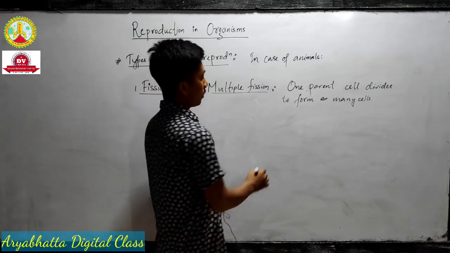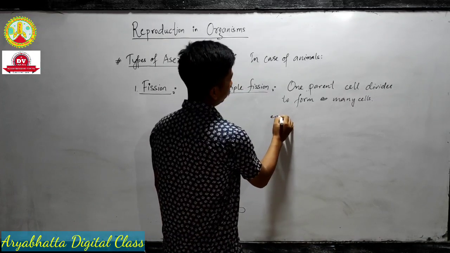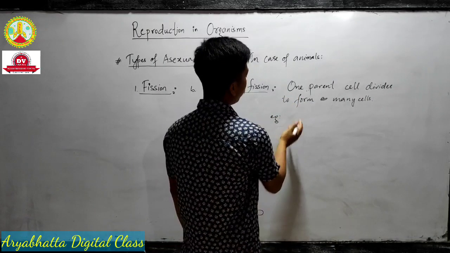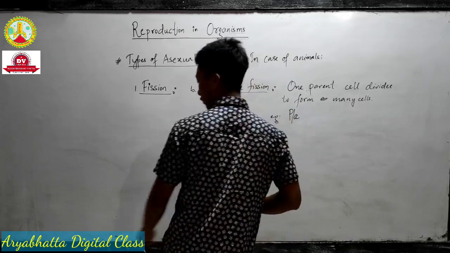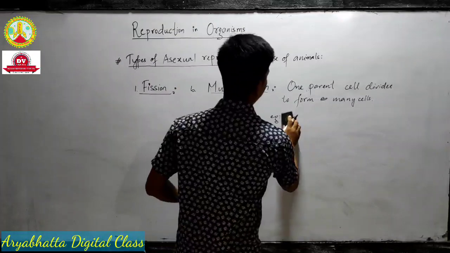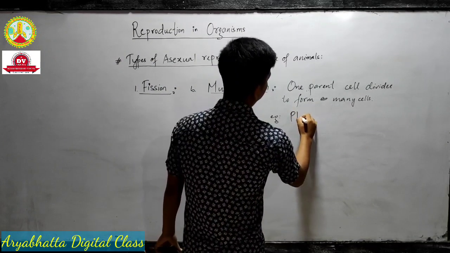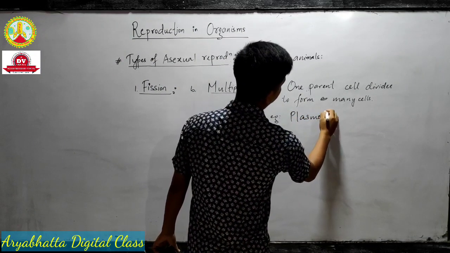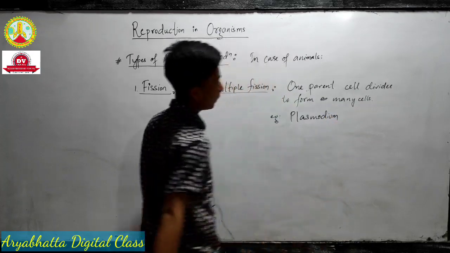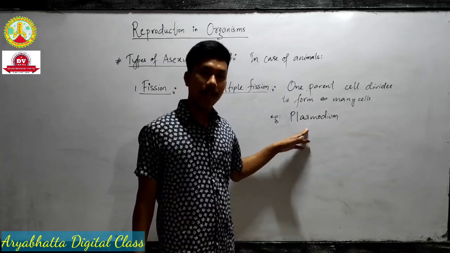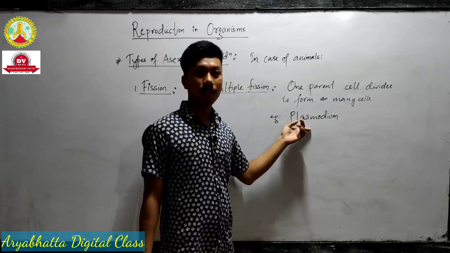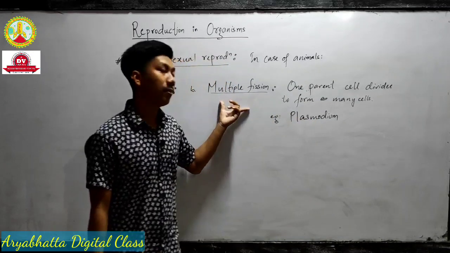Multiple fission. Which organisms show multiple fission? The organisms which show multiple fission are Plasmodium species. Plasmodium, the malarial parasite. Such organisms show multiple fission.